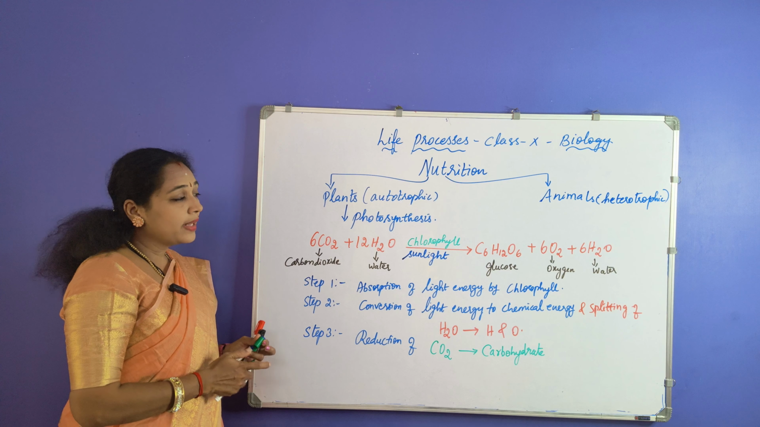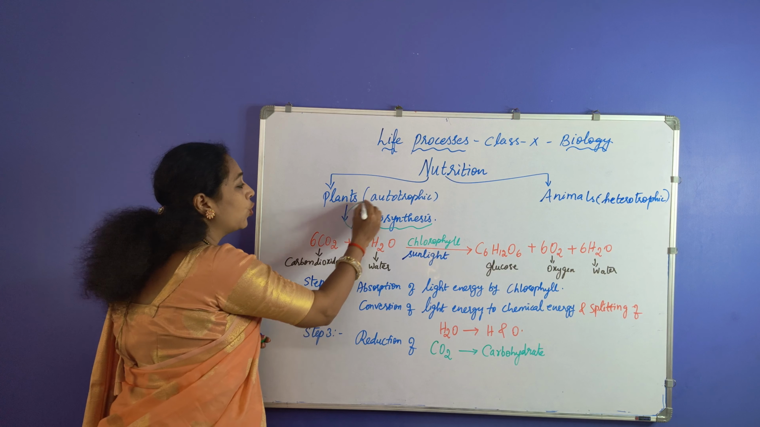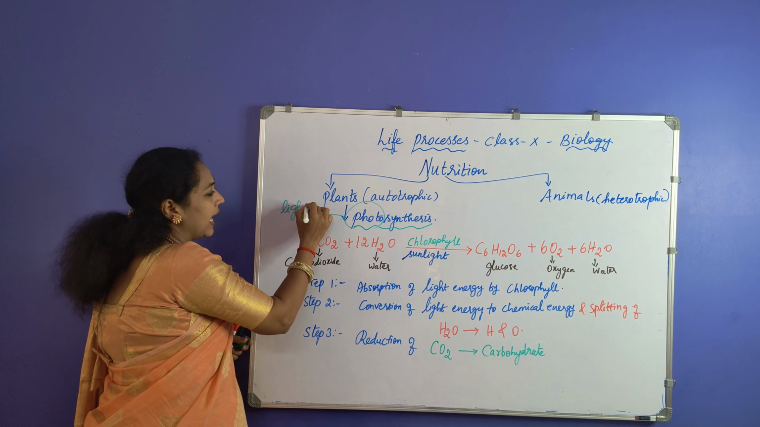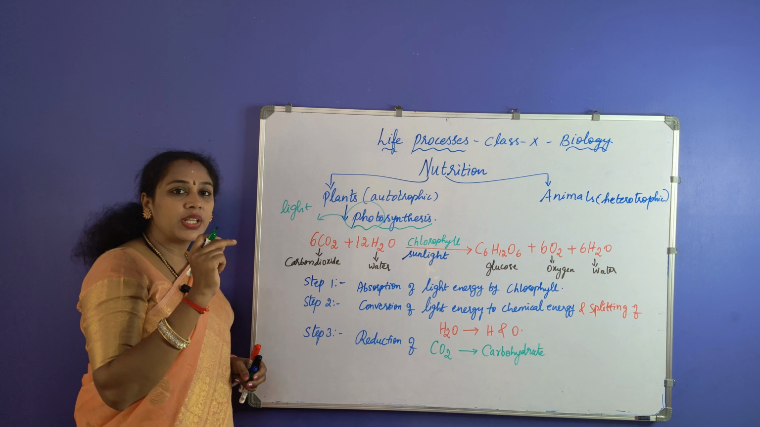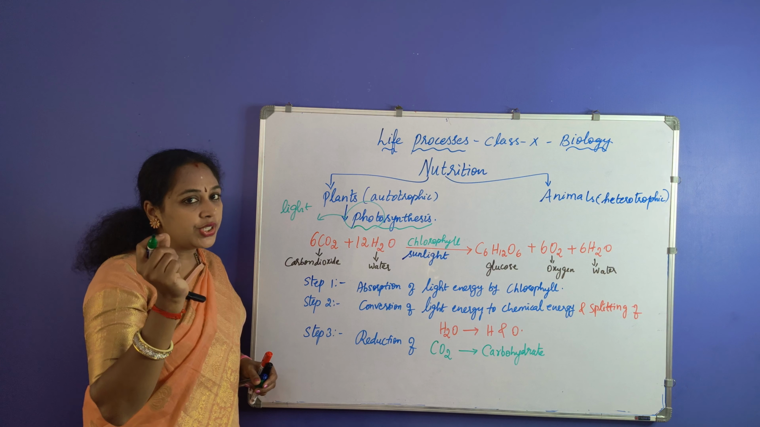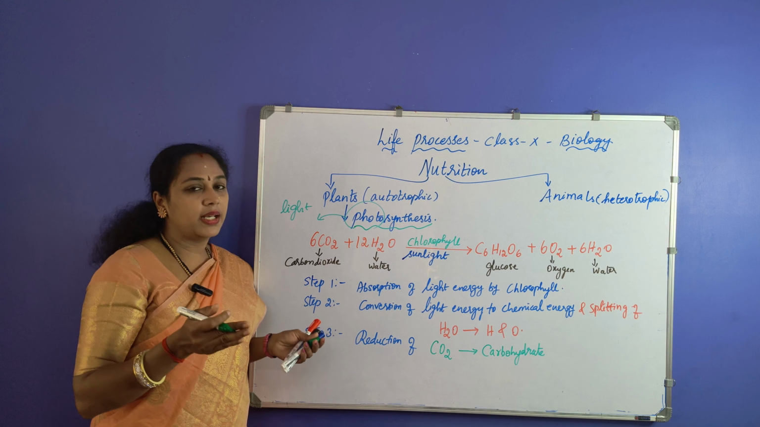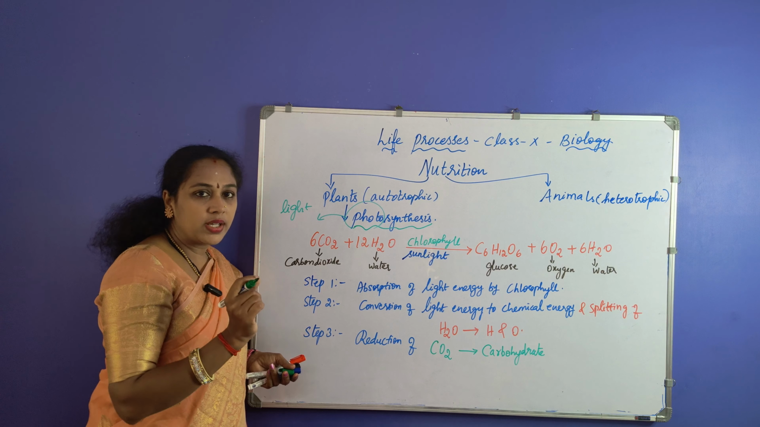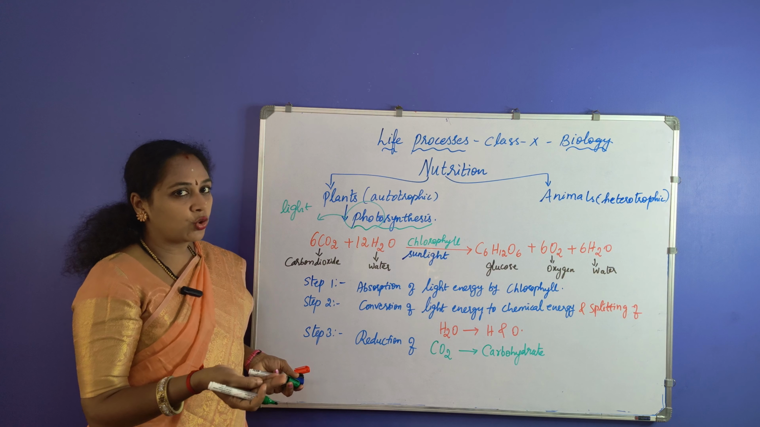How do plants prepare the food? By the process called photosynthesis. And what does the term photo denote? Photo denotes light, and synthesis means what? Using the light energy, they synthesize their food material, and that is why it is called photosynthesis. Now we will see how the process takes place, and this is the overall equation which describes the process of photosynthesis.